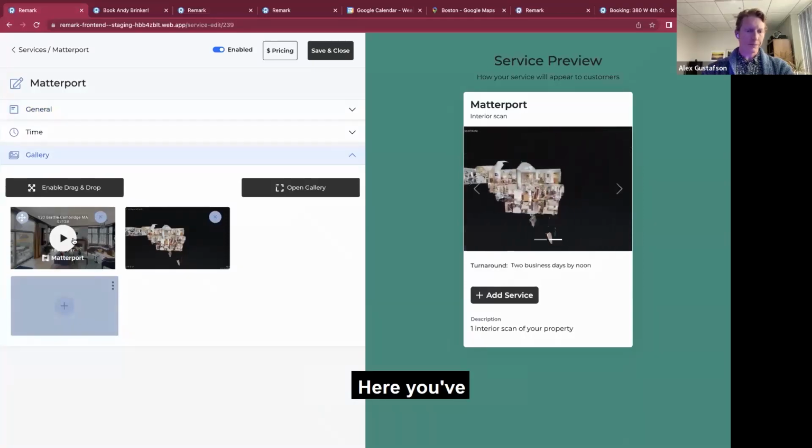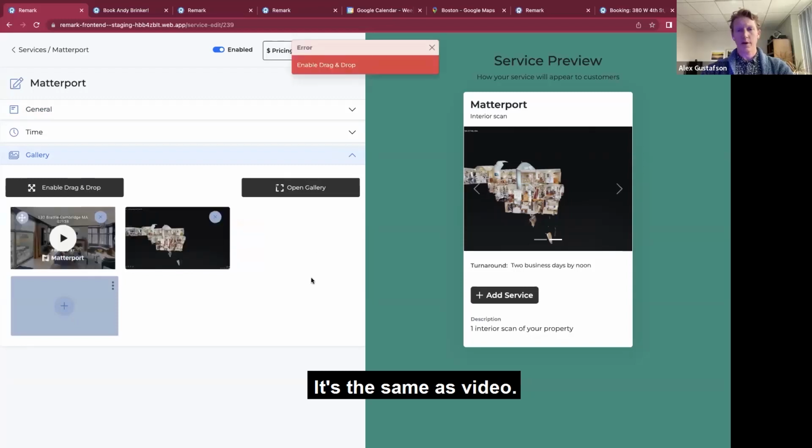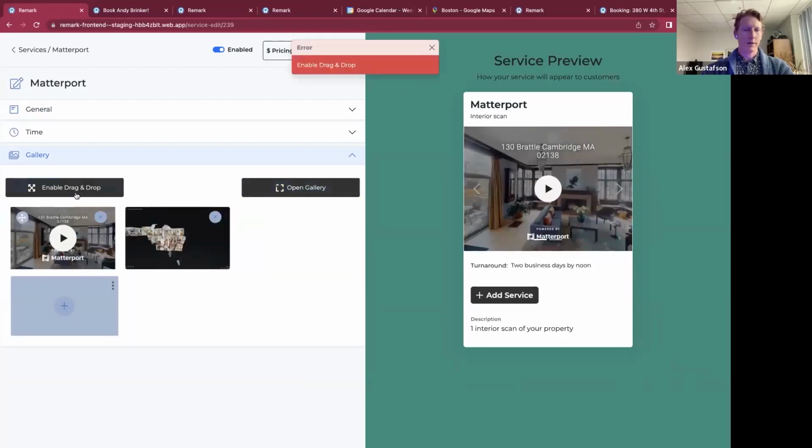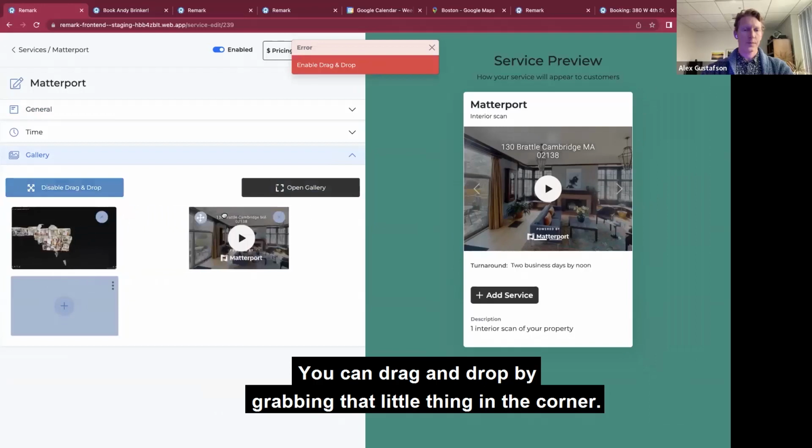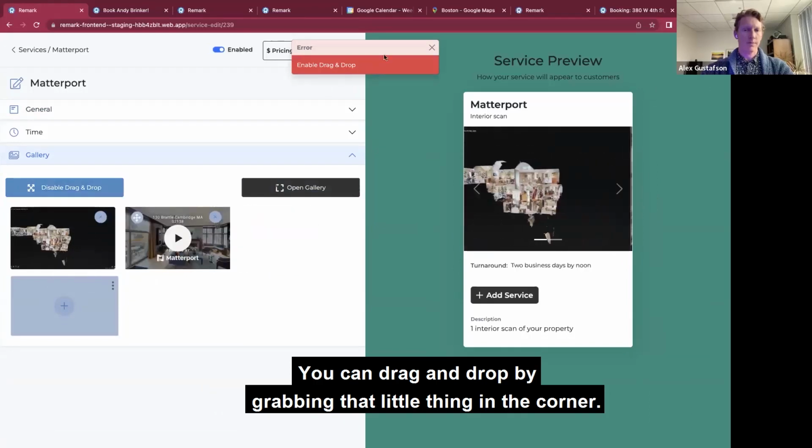So here you've got it's pretty simple. It's the same as video. You can drag and drop by grabbing that little thing in the corner.